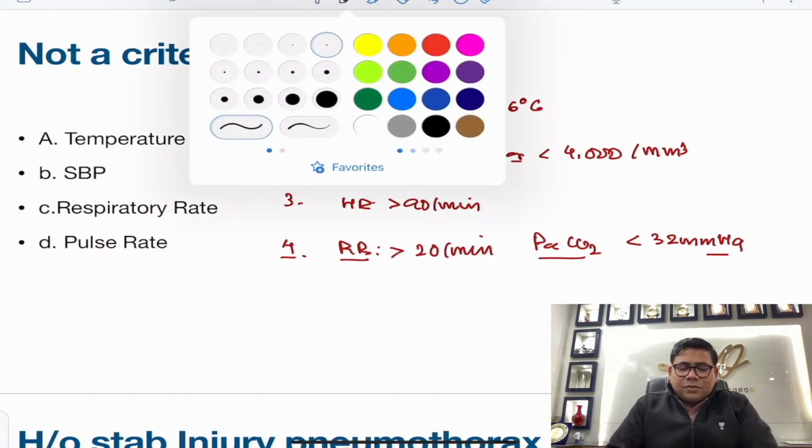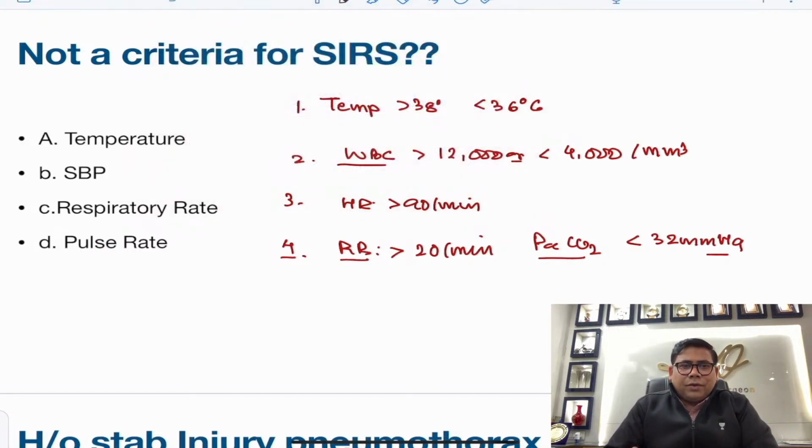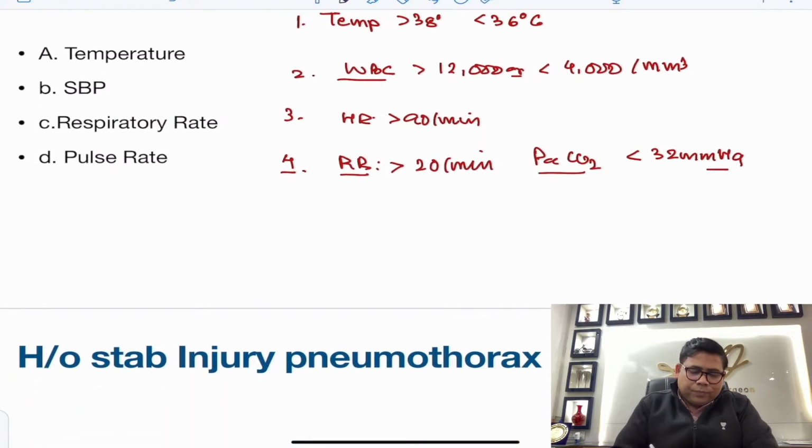So it's a very easy question. Pulse rate or heart rate, actually they correspond. So that is what is a very simple answer here.